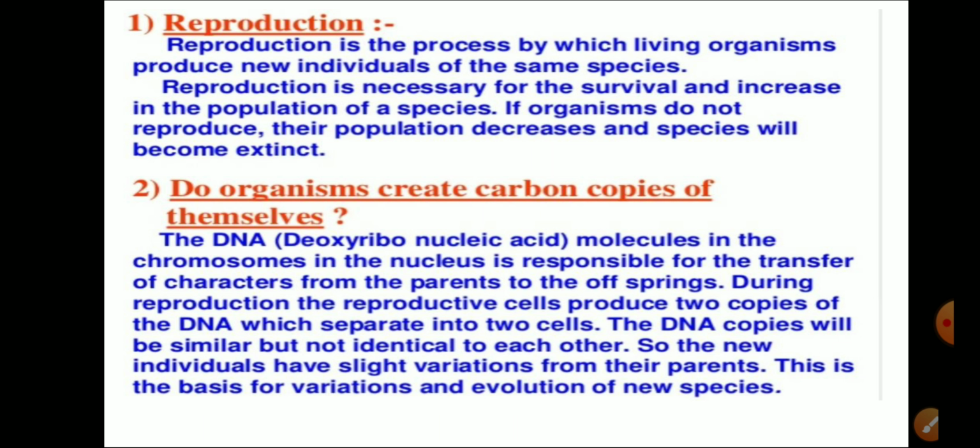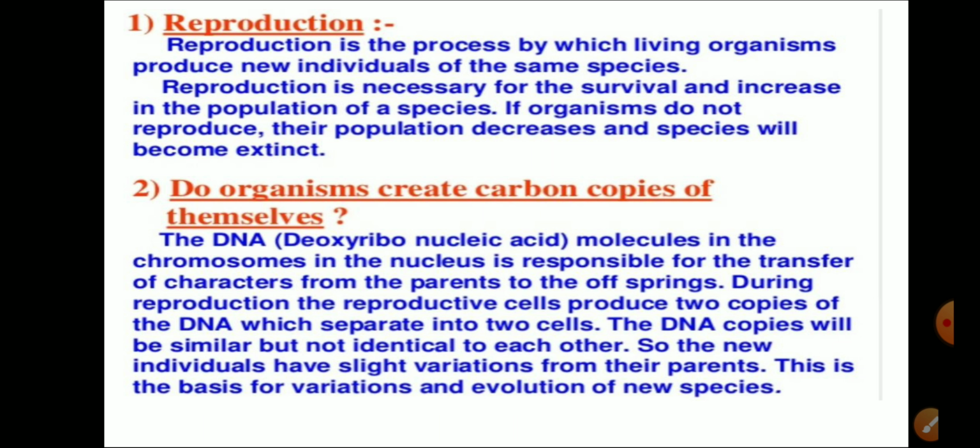Organisms create carbon copies of themselves by the presence of a particular molecule, that is DNA. The DNA, deoxyribonucleic acid, is a molecule present in the chromosomes in the nucleus of a cell, and this DNA is the genetic material responsible for the transmission of characters from parents to offspring, or from one generation to another generation.